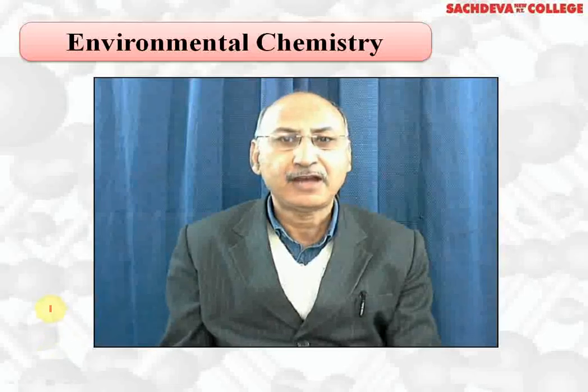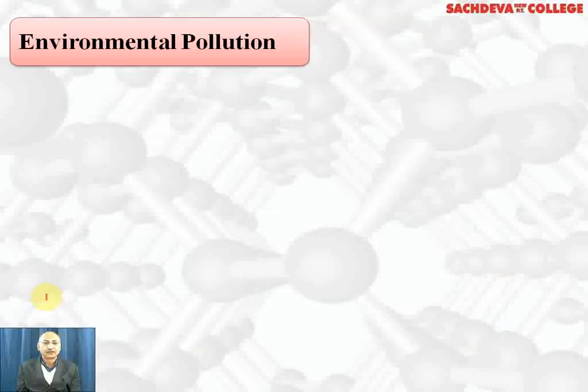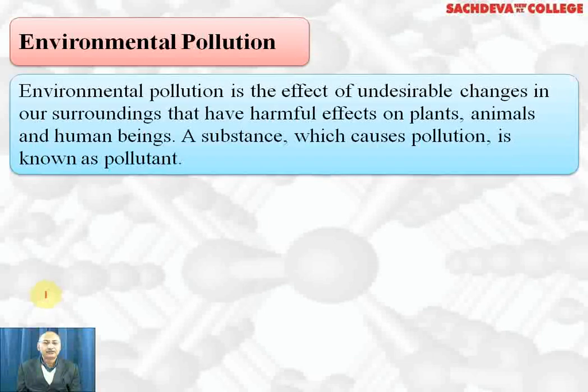Let's take up environmental chemistry. Environmental chemistry is chemistry which deals with environment, air, water, soil, etc. First, we are taking environmental pollution. Environmental pollution is the undesirable changes in our surroundings that have harmful effects on living organisms like plants, animals, and human beings. A substance which causes pollution is called pollutant.